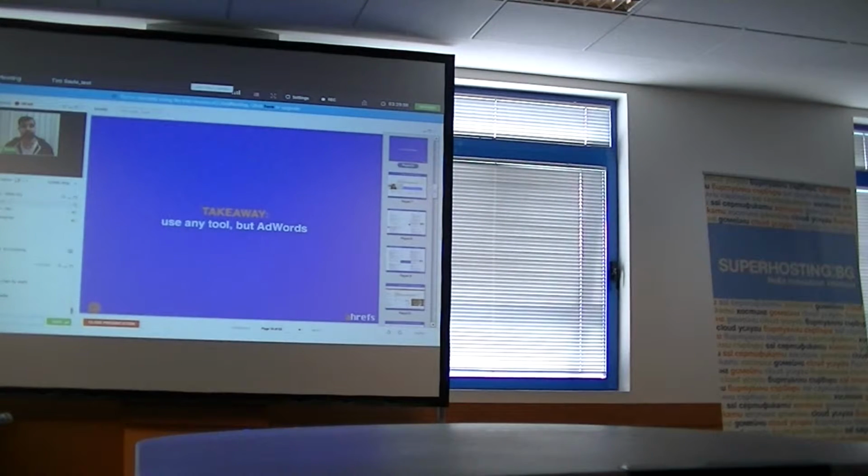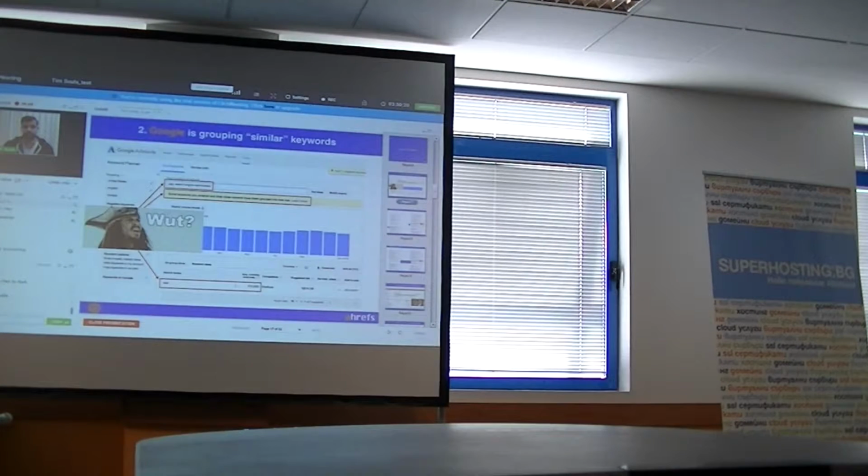So the takeaway, if you want to research keywords for SEO, if you want to research keywords for ranking naturally, and not for advertising, paying money for these keywords, you can use pretty much any tool. There are a lot of different keyword research tools. You can Google them and use whichever you like best, but not AdWords, because AdWords is for advertising.